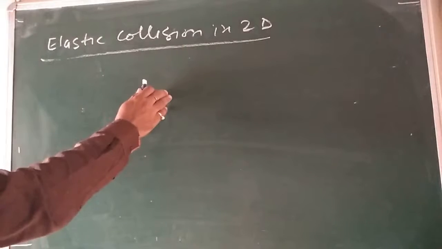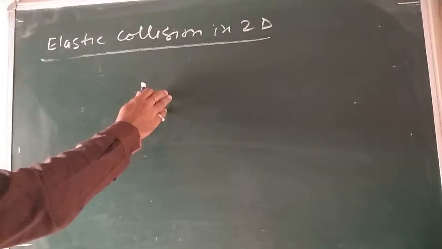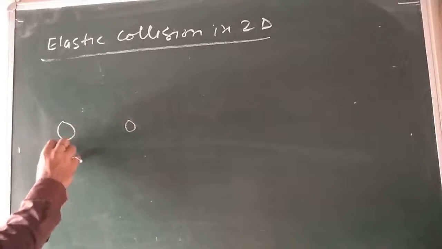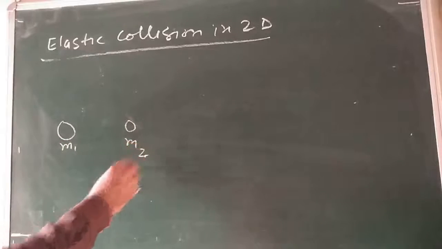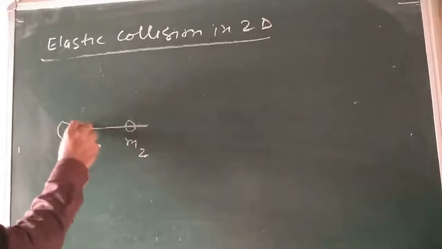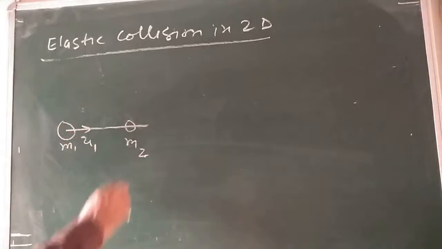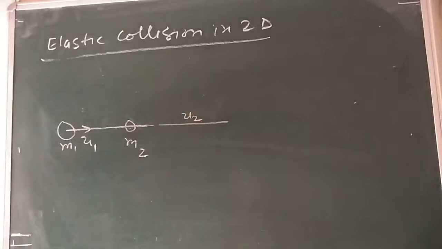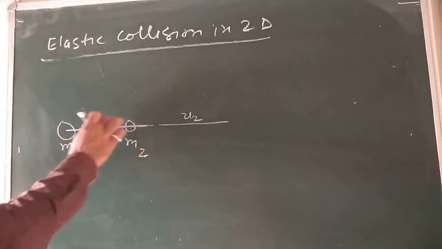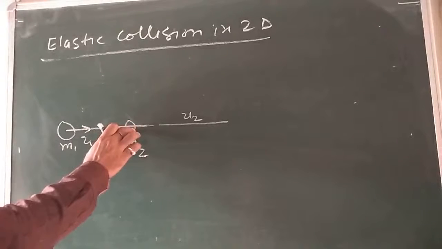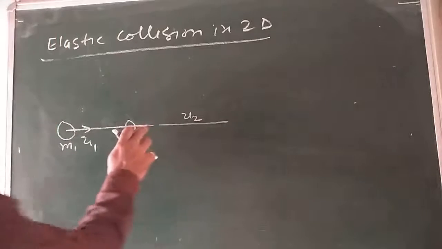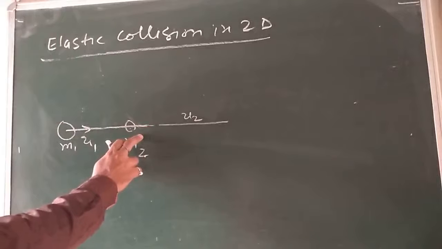So when the two bodies are traveling initially along the same straight line like this, suppose here is our first body and here is our second body. Say it is m1 and here is m2. Both are moving in this direction, say with velocity u1 and this with velocity u2. So when the two bodies traveling initially along the same straight line collide without loss of kinetic energy, they move along different directions in a plane.